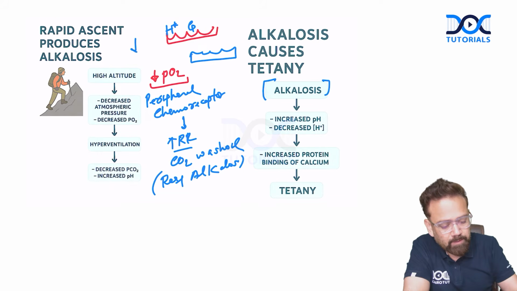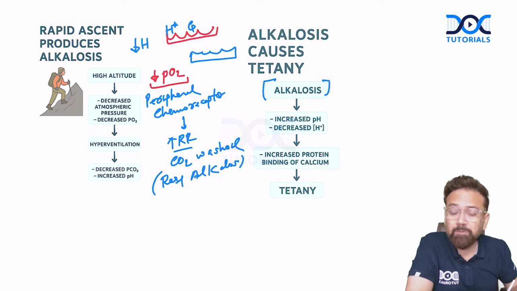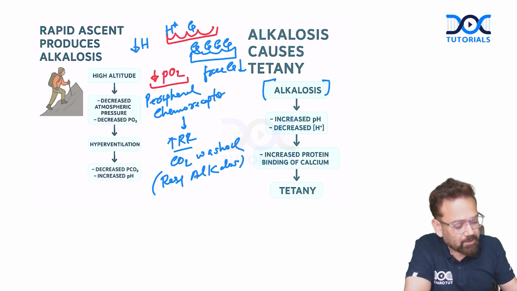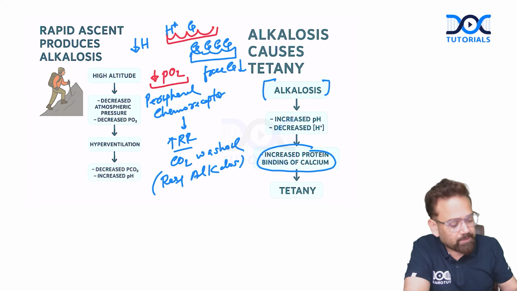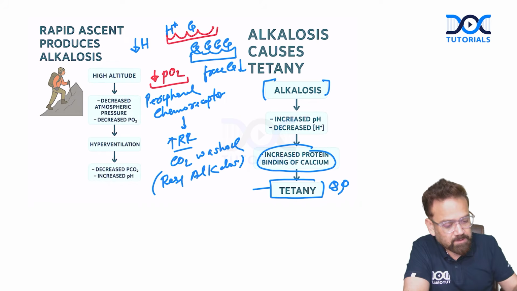Proton becomes less. The site of attachment will be free for calcium, so more and more calcium will attach to the albumin. So free calcium becomes less, and whenever free calcium becomes less because of increased protein binding of calcium, this will cause tetany.